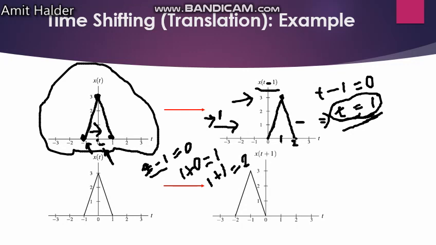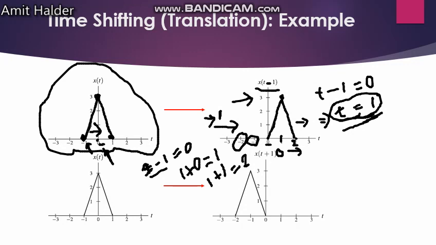When it goes to the right side, it gets farther from the origin, so it is a delay after 0. 0 minus 1 means advance. 0 minus 2: minus 2 is the previous value of 0, so it is advance. 1 is the later value of 0, so it is delay.